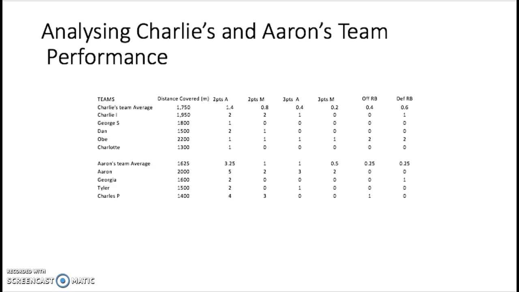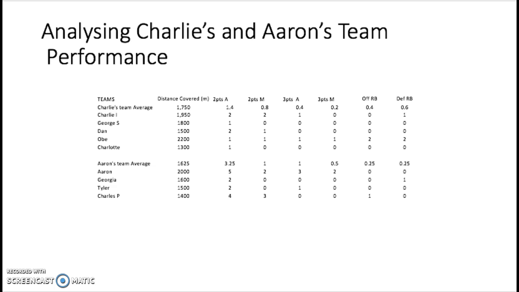Within Aaron's team, according to notational analysis, Aaron was the strongest player. He covered the most distance, 2,000 metres. He attempted the most 2-pointers, 5, and 3-pointers, 3. His overall score was 10, the best in the team, compared to the second best player, Charles P., who scored